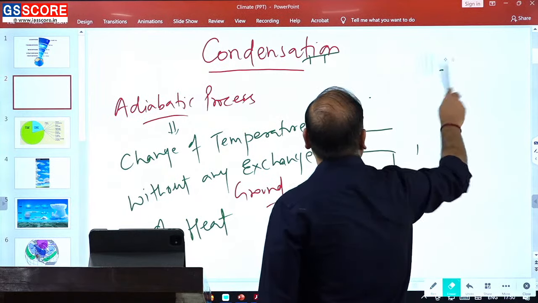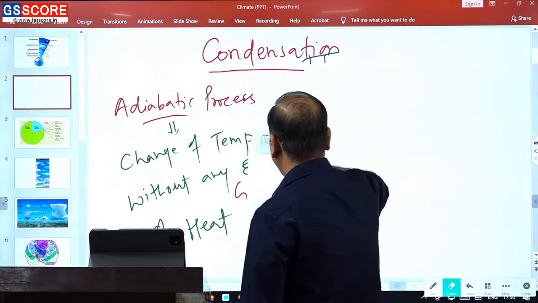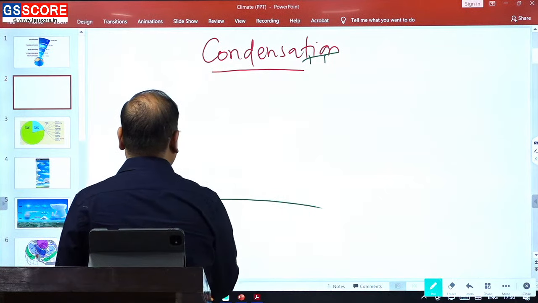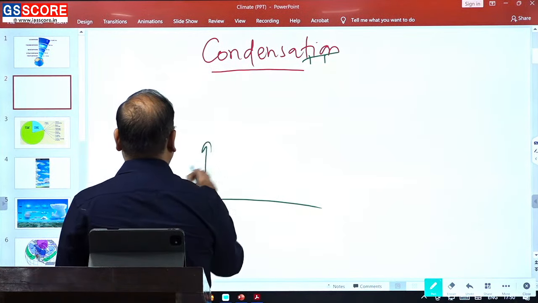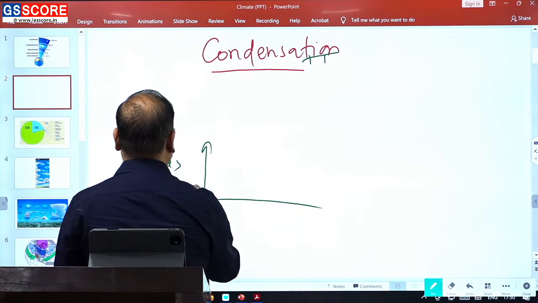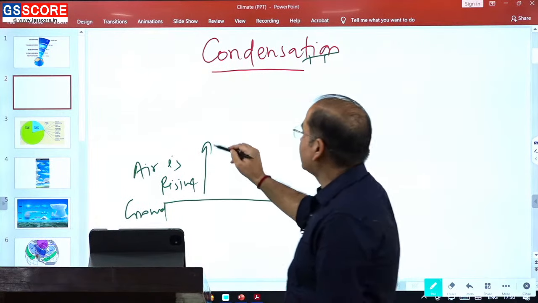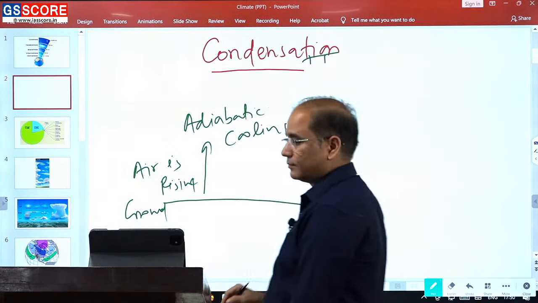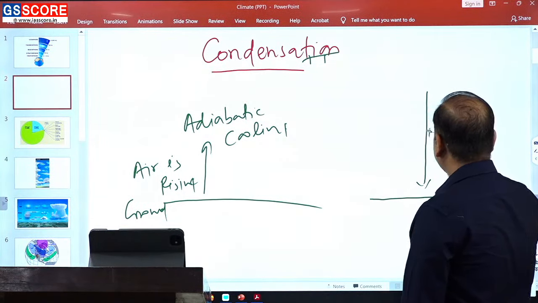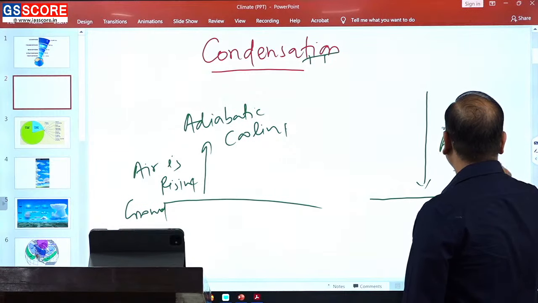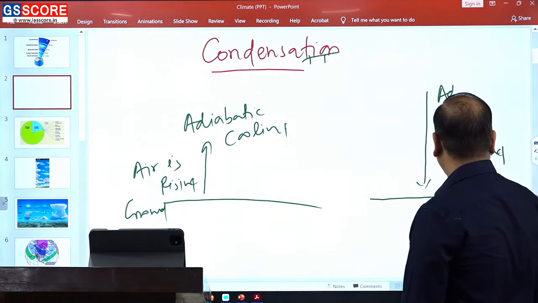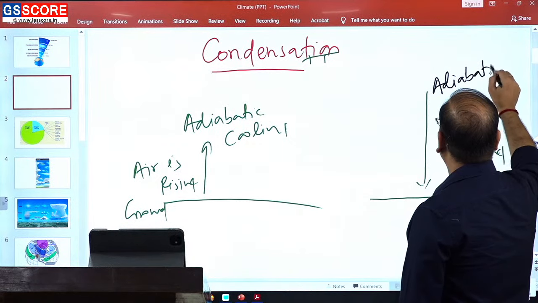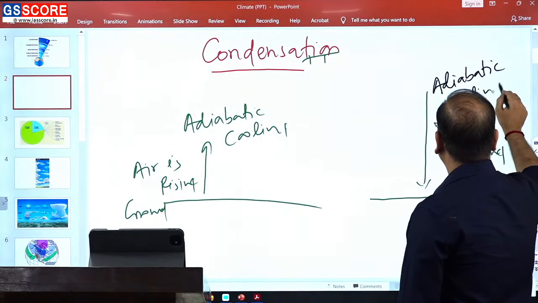In our atmosphere, the only thing that you need to remember: whenever the air is rising, that means adiabatic cooling, and whenever the air is sinking, it is adiabatic heating.